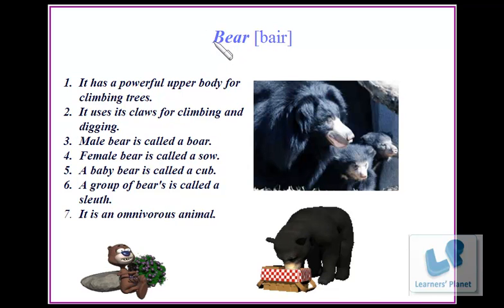The third animal is bear. It has a powerful upper body for climbing trees. It uses its claws for climbing and digging. Male bear is called a boar. Female bear is called a sow. A baby bear is called a cub. A group of bear is called a sleuth. It is an omnivorous animal. That means it eats both plant food and animal food.